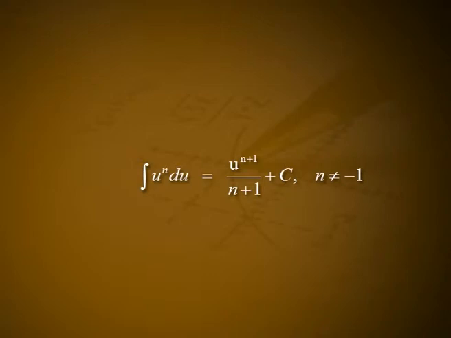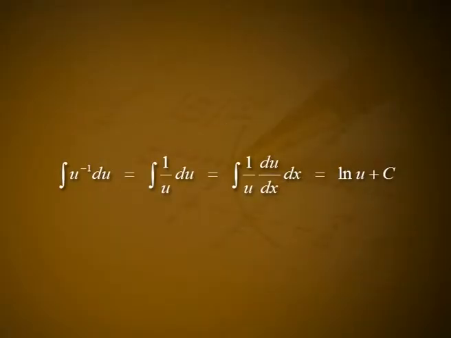The integral formula, integral u raised to n du is equal to u raised to n plus 1 divided by n plus 1 plus c, where n not equal to minus 1, fails to cover the case n equal to minus 1, because there is no power of u whose derivative is 1 by u. We are now in a position to treat this exceptional case.